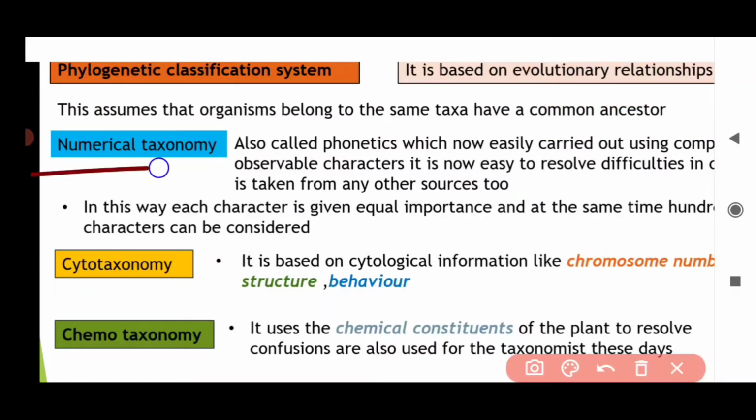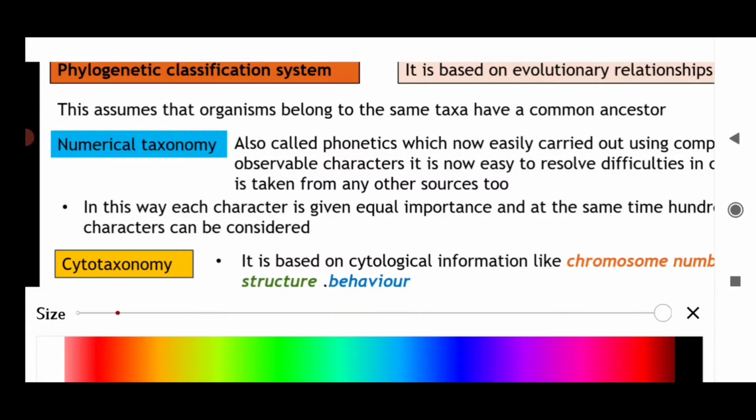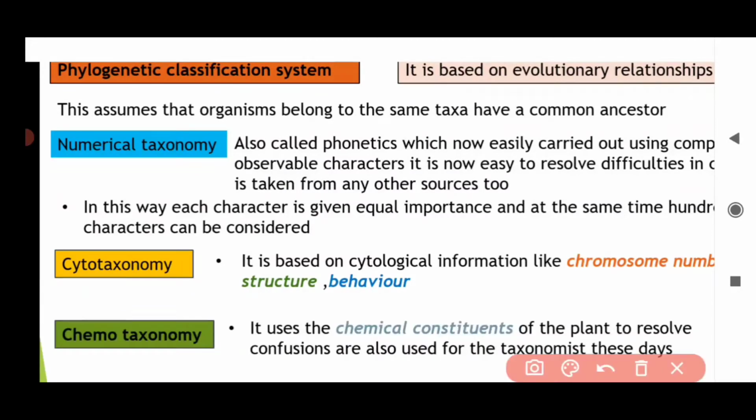Now, talking about numerical taxonomy. Numerical taxonomy is easily carried out using computers. So this is a 2 marks question for your IP examination, and it is really important. So you must learn this answer. So let me explain. Numerical taxonomy is also called phenetics.